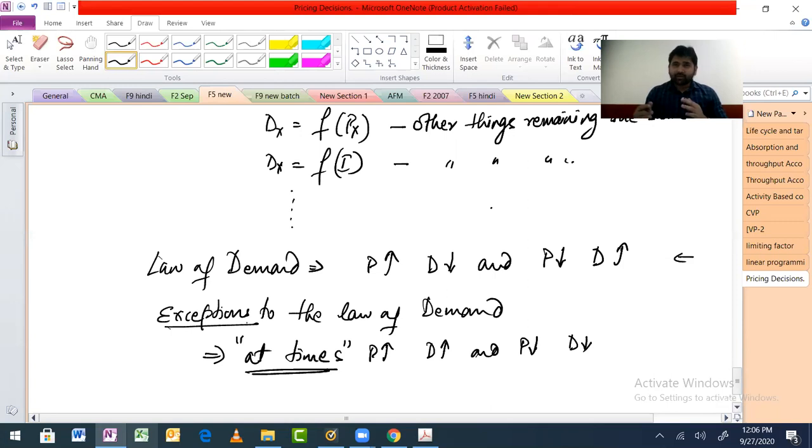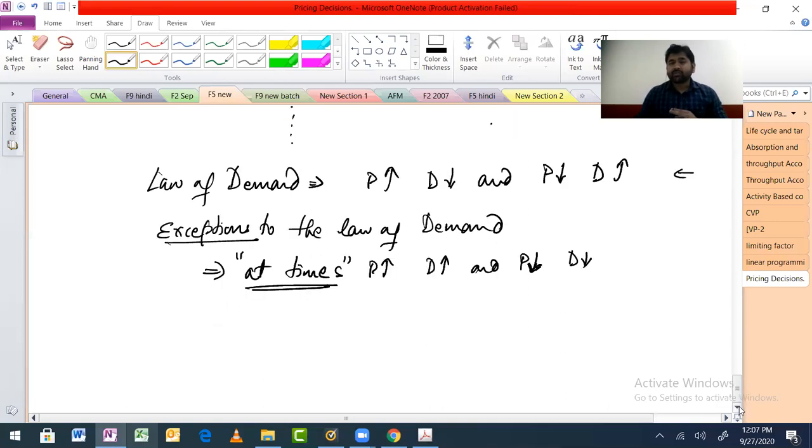Law of demand: price increases, demand decreases. At times this doesn't work. When we are talking about abnormal kinds of goods, not normal goods, then this can happen that the price will fall and the demand will also fall. Inferior goods. So these are some examples of this. Again, that is core economics stuff, so I don't want to get into that.